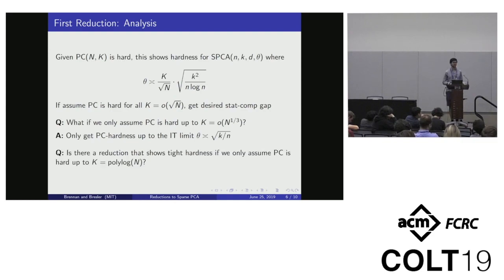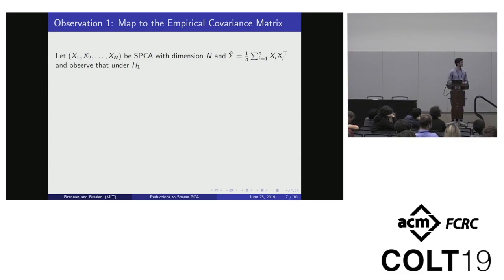So the second question we try to answer is, what if we are only willing to assume the planted clique conjecture for some incredibly small size of planted cliques, so maybe polylog n or something like that? Can we show any non-trivial hardness? And the answer is yes, and it's based on two observations.